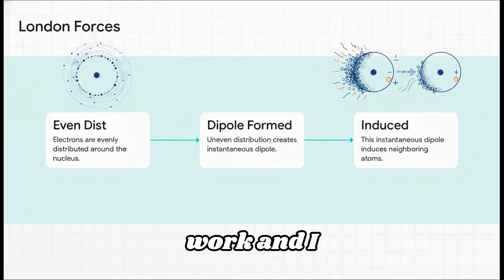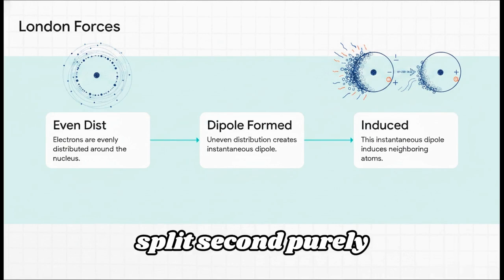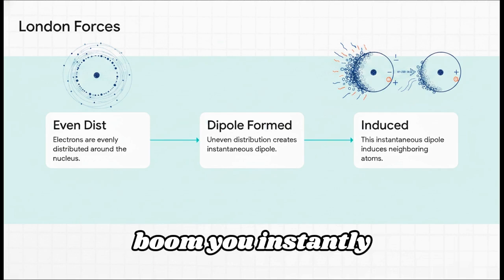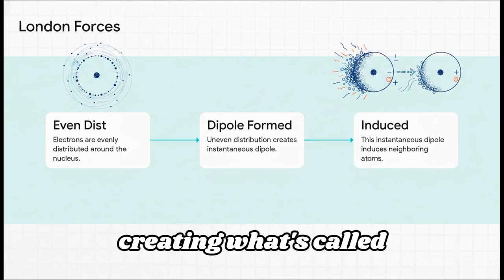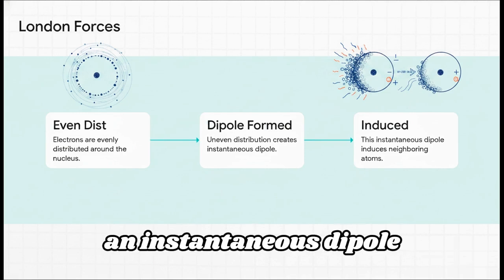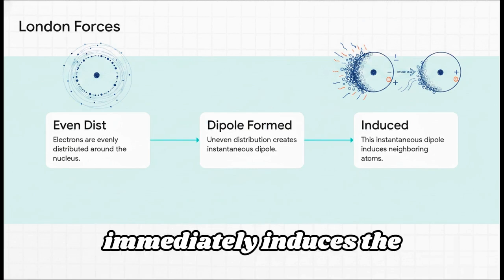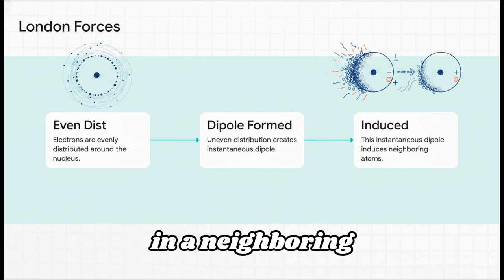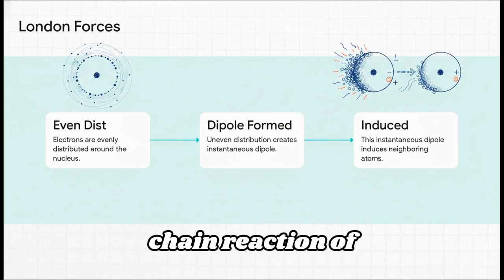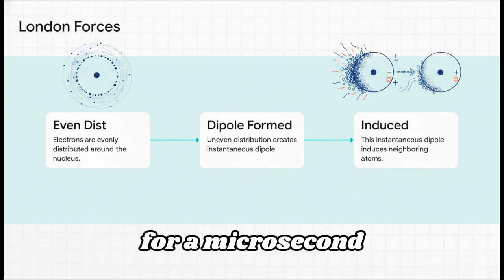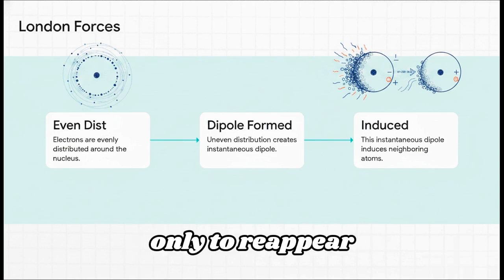Here's how they work, and I want you to imagine this happening fast. Think of electrons buzzing evenly around a nucleus. But in a split second, purely by chance, the electrons swarm slightly more to one side. Boom, you instantly have an uneven distribution, creating what's called an instantaneous dipole. One side is briefly negative, the other positive. And this split-second shift immediately induces the exact same shift in a neighboring atom, setting off a chain reaction of brief, flickering attraction. It appears, it pulls them together for a microsecond, and then vanishes, only to reappear somewhere else.